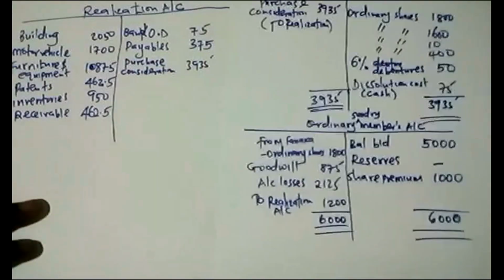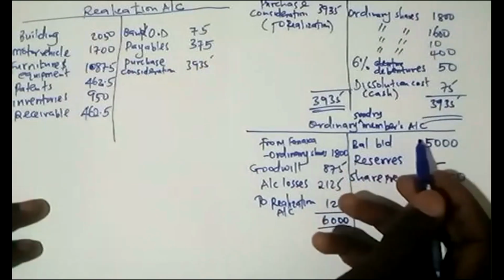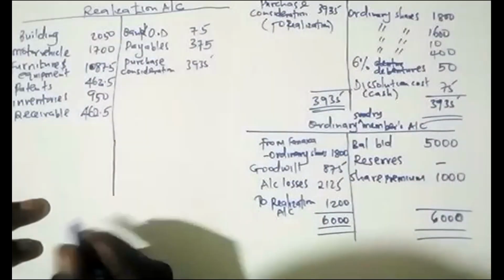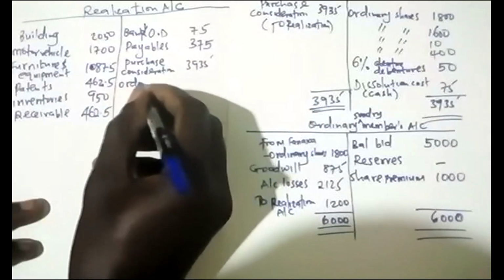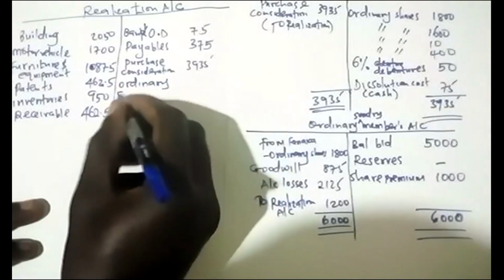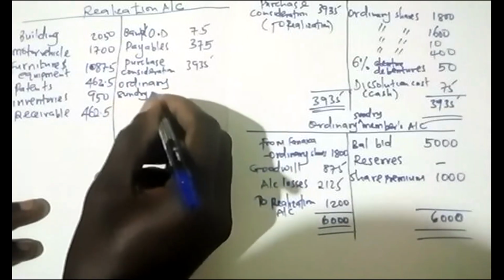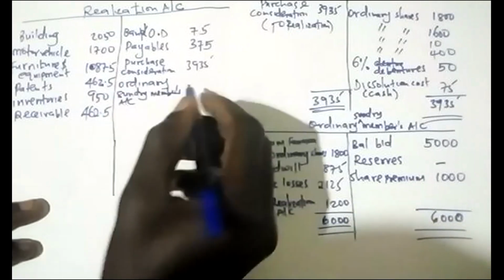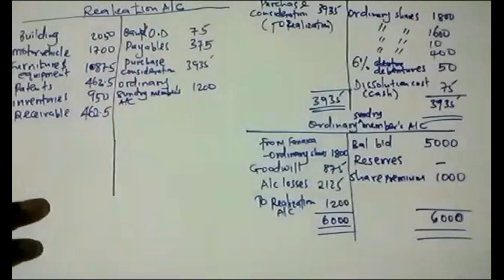What about the next account? The ordinary sundry members account. The balancing figure is 1200 on the debit side, so we credit the ordinary sundry members account with 1200. Then after that, the third account was preference.